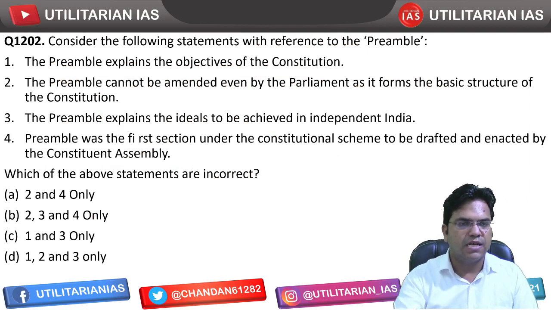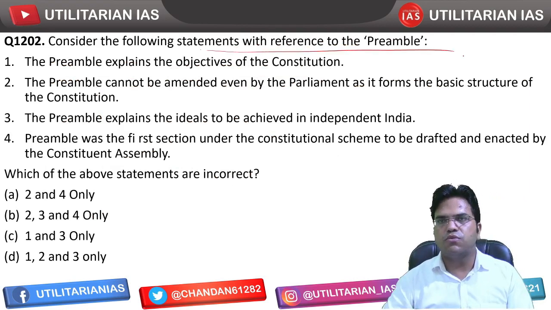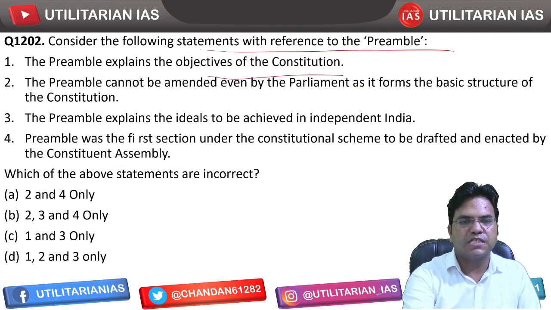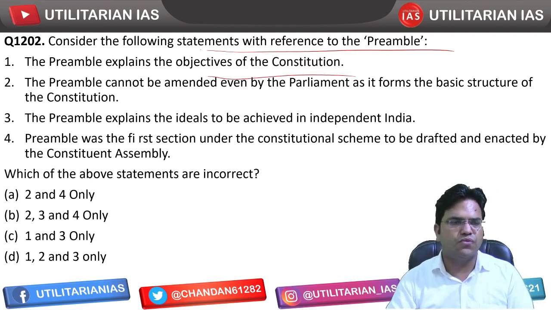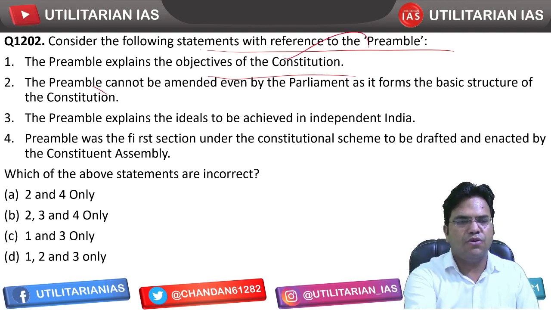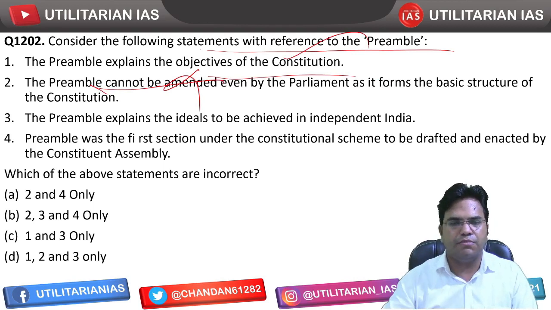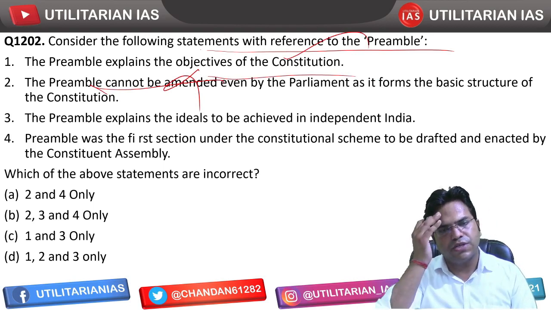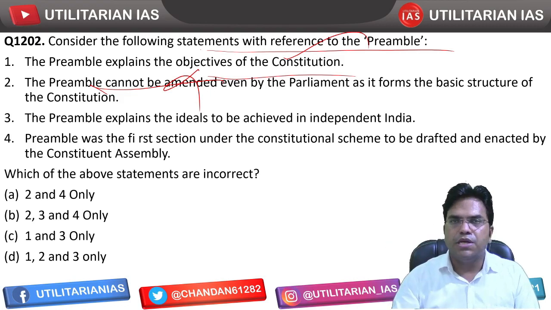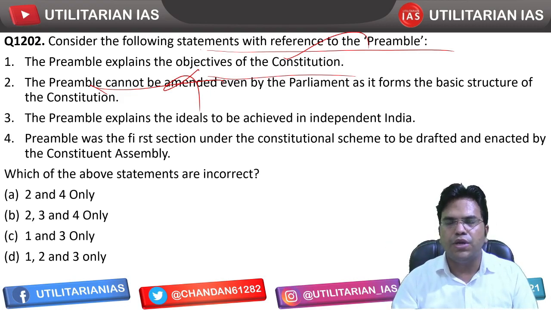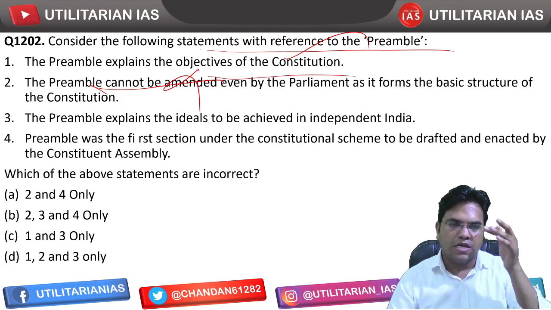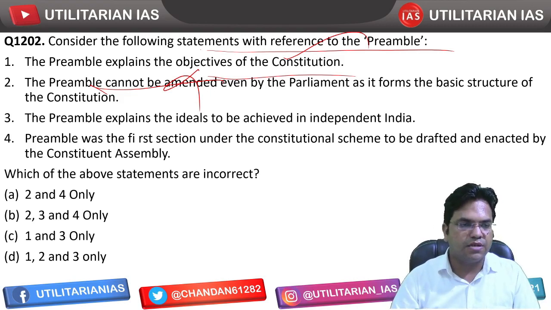Consider the following statements with reference to the Preamble. The Preamble explains the objective of the Constitution. True, very true. The Preamble cannot be amended. Come on, this can be amended, right? This has been amended at least once, in 1976 by the 42nd Constitutional Amendment, by introducing 3 words. You would be knowing what those 3 words are: socialist, secular and integrity, right?